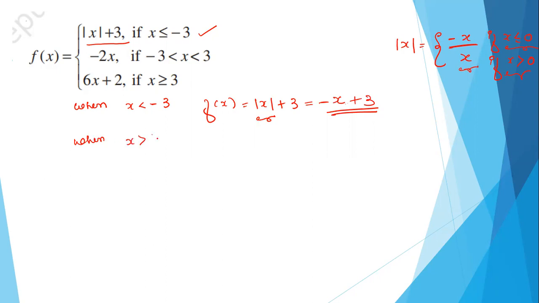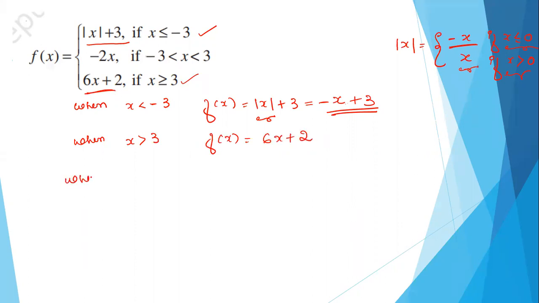When x is greater than 3, what is the function? Here it's given, right? When x is greater than 3, then f of x will be 6x plus 2, correct?